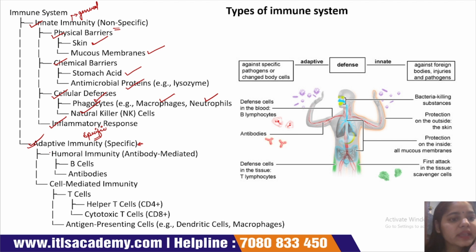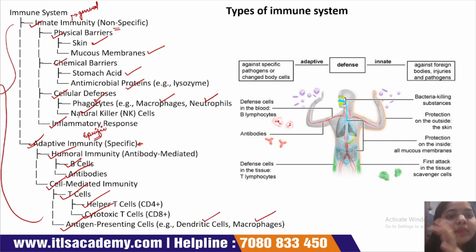Next is the adaptive immune system. The adaptive immune system is further divided into two main systems. First is the humoral immune system and second is the cell-mediated immune system. In the humoral immune system we have B cells or antibodies. In the cell-mediated immune system we have T cells: helper T cells, cytotoxic T cells and antigen presenting cells. Antigen presenting cells may be dendritic cells and macrophages. This is the whole immune system which fights against foreign particles.